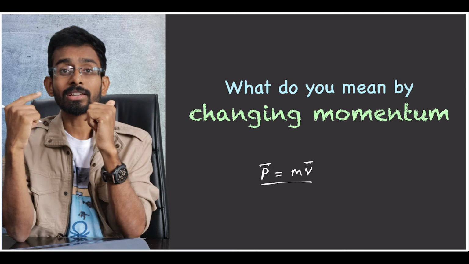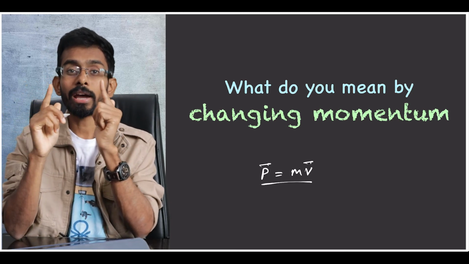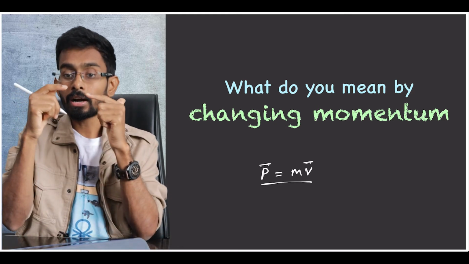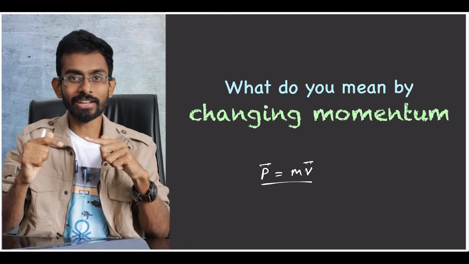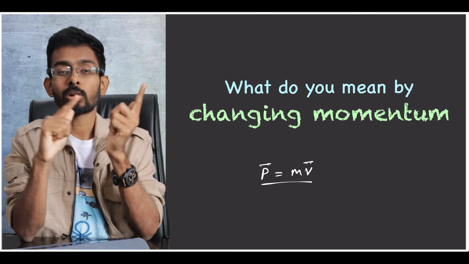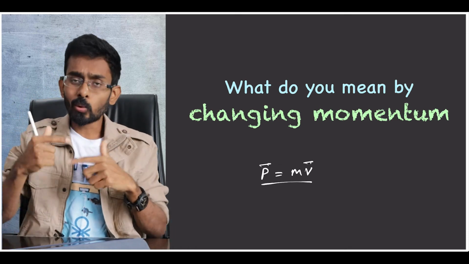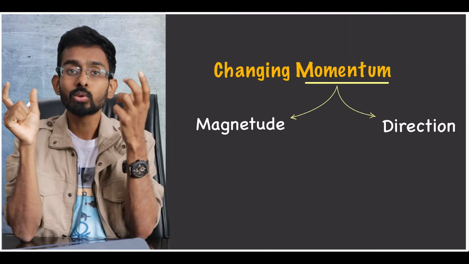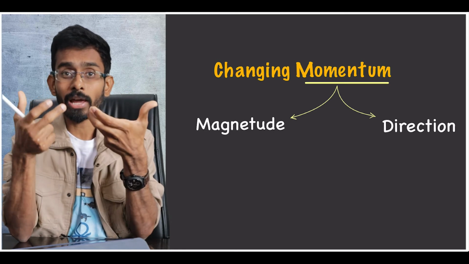But if you take some other bodies where mass is continuously changing, like a rocket, let us take an example. The rocket continuously releases gases, so the mass of the rocket is continuously decreasing. In that case, the change in motion is not exactly a change in velocity. Now if you look at change in momentum in a different aspect, momentum is a vector quantity, so it has two aspects, magnitude as well as direction.